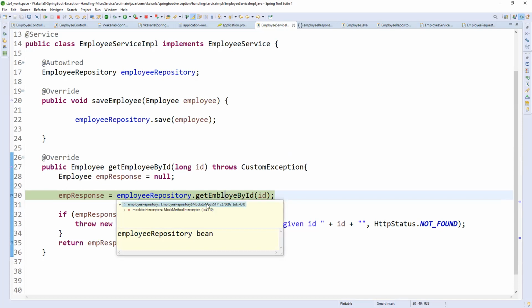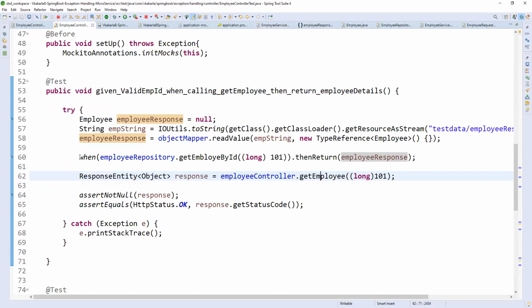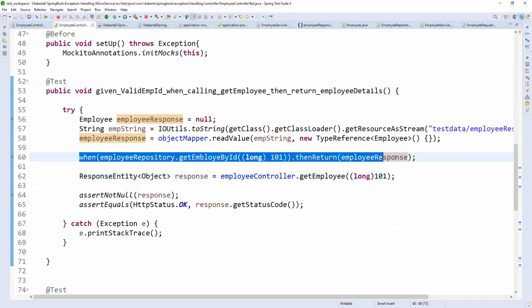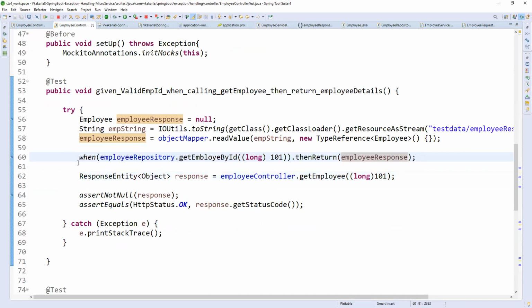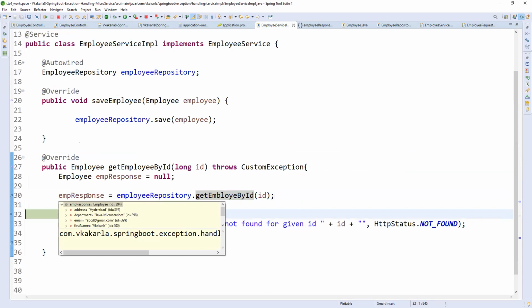So instead of that, whatever response we are preparing inside our test class is automatically returned here. We already defined it here. Because whenever the given ID is 101 from the response, that is correct, the employee response you have given, right? Exactly. That is the reason it will be returned. Before this, you were not giving that 101. You were giving a different object ID. That's why it was showing an error.